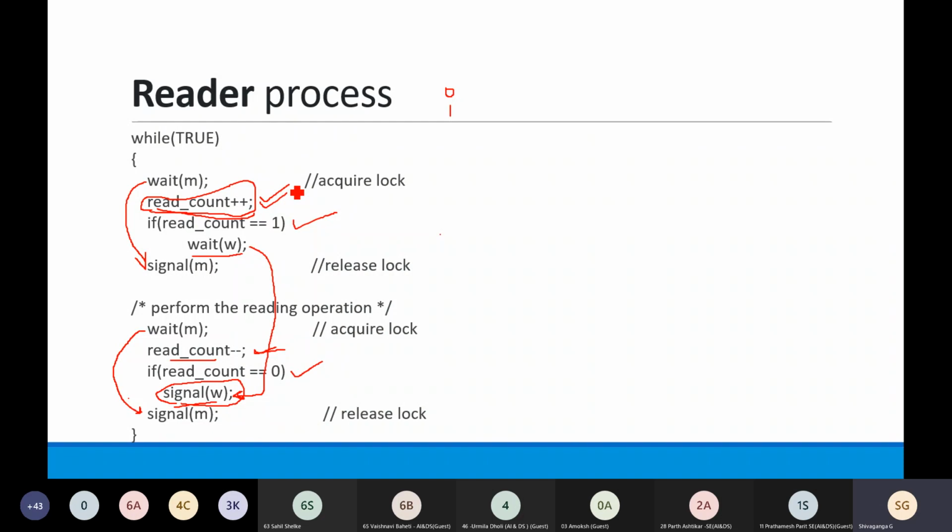Are you getting this? If there are two processes which want to read simultaneously, that start reading that shared variable, they are both trying to increment the value of read count. So दोनों ने अगर read count का previous value 3 read किया, तो they will make it a 4. So that updation of the read count has to be in the lock. That means that code for updating the read count has to be written in the critical section. Are you getting this? Yes, ma'am.